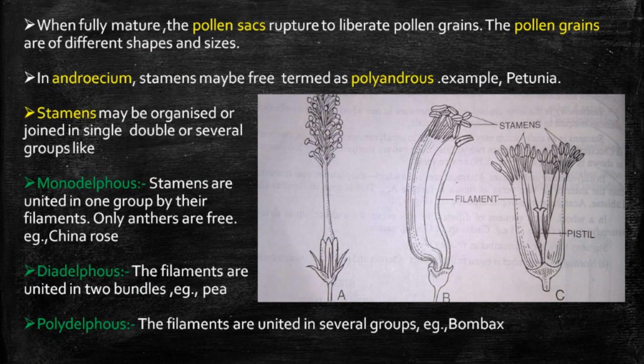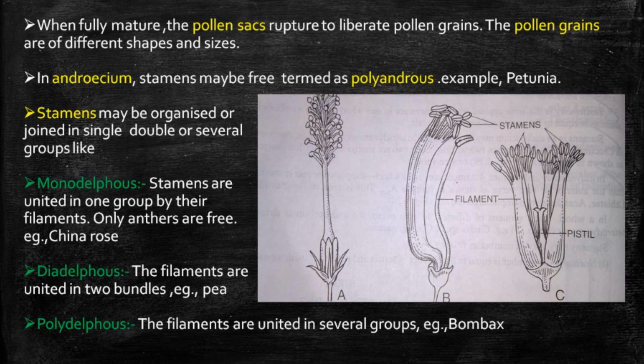When fully mature, the pollen sacs rupture to liberate the pollen grains. The pollen grains are of different shapes and sizes. In the androecium, the stamens may be free, which is termed polyandrous. Example, petunia. On the other hand, stamens may be organized or joined in single, double or several groups, like monodelphous, diadelphous,